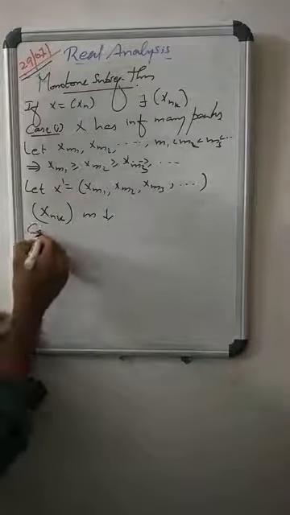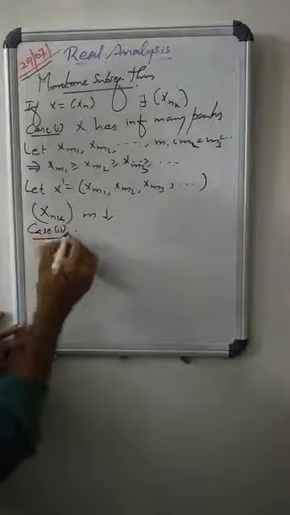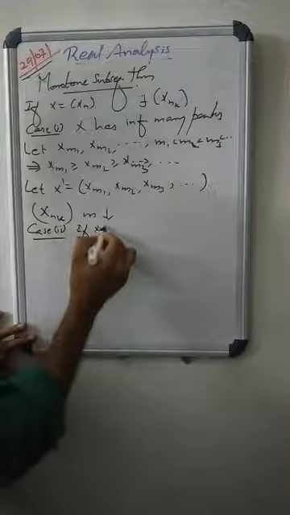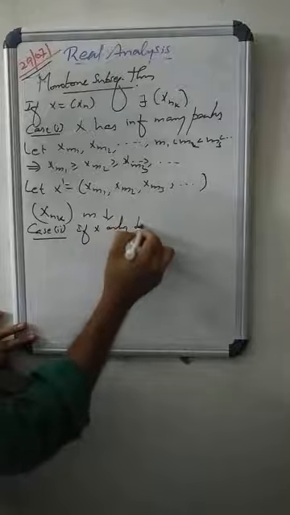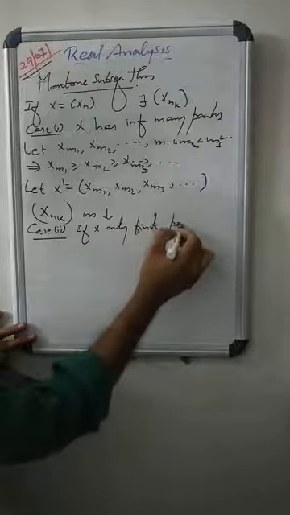Case second, if X has only finitely many peaks.